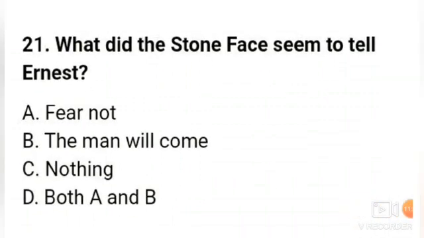Number 21. What did the stone face seem to tell Ernest? Fear not, the man will come. Nothing. So whenever Mr. Gathergold came to the valley, the grey stone face seemed to tell Ernest, fear not, the man will come. Means both the sentences A and B are correct. So option D, both A and B, is the right answer.